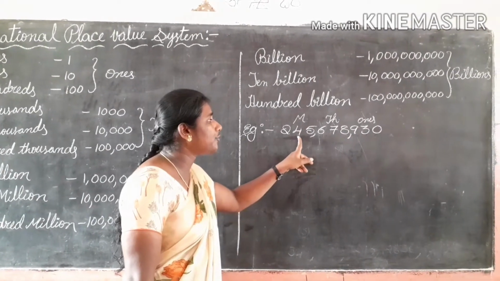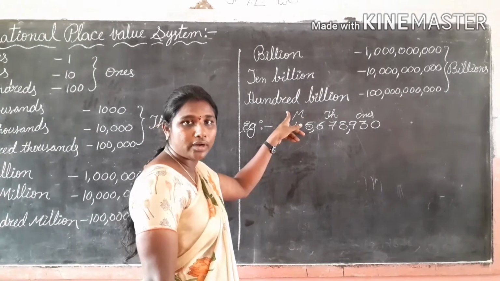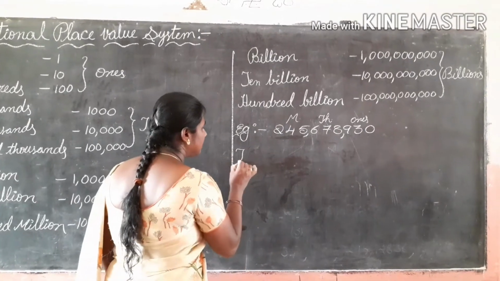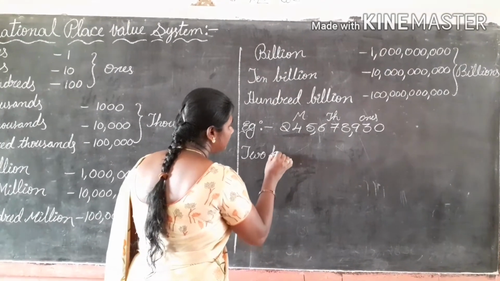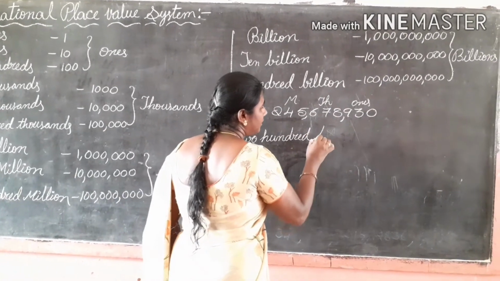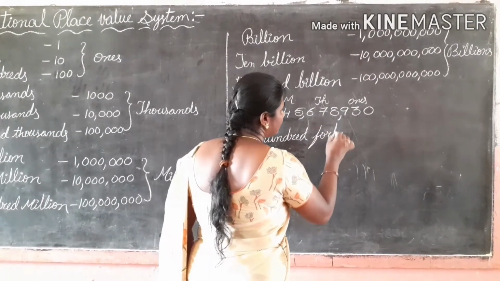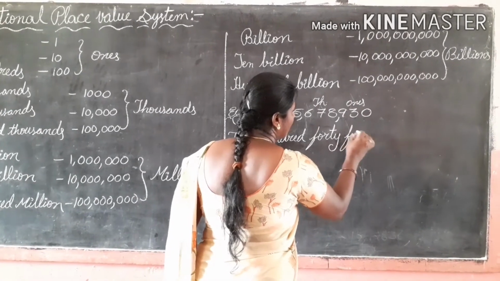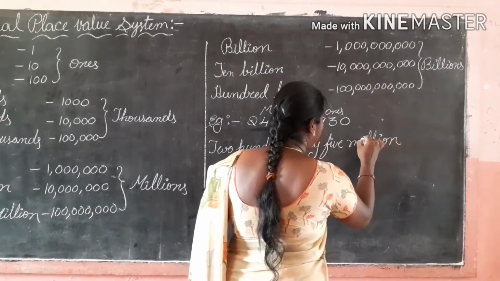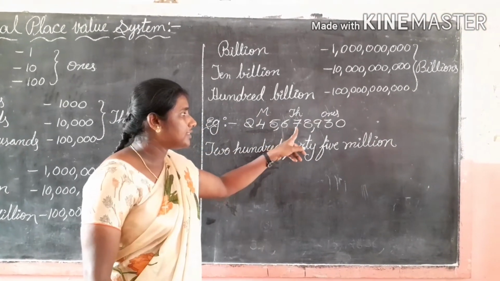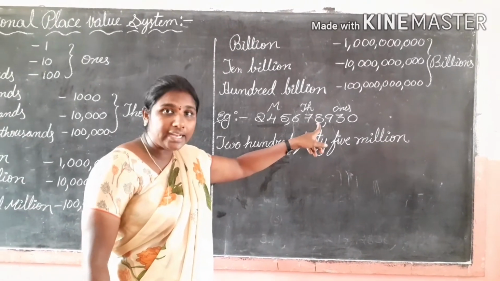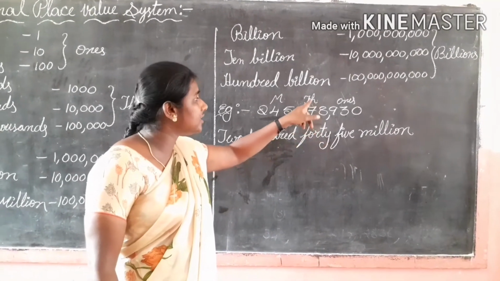So, 245 million. Next number 678 is here. How do we read this one? 678 is in which period?